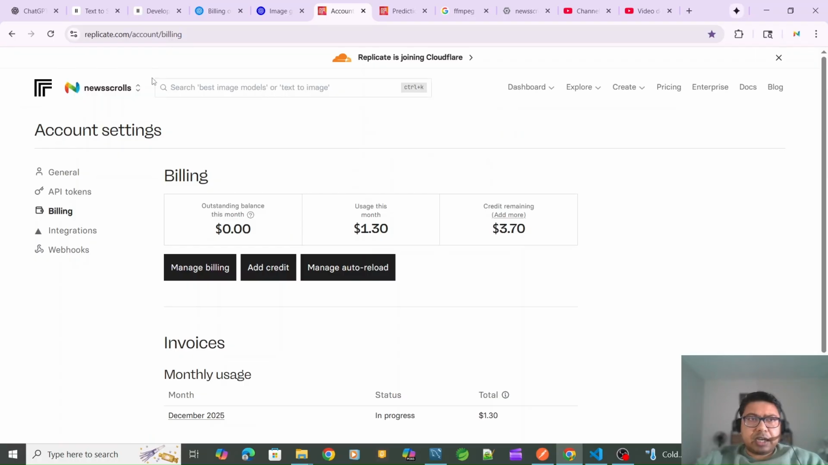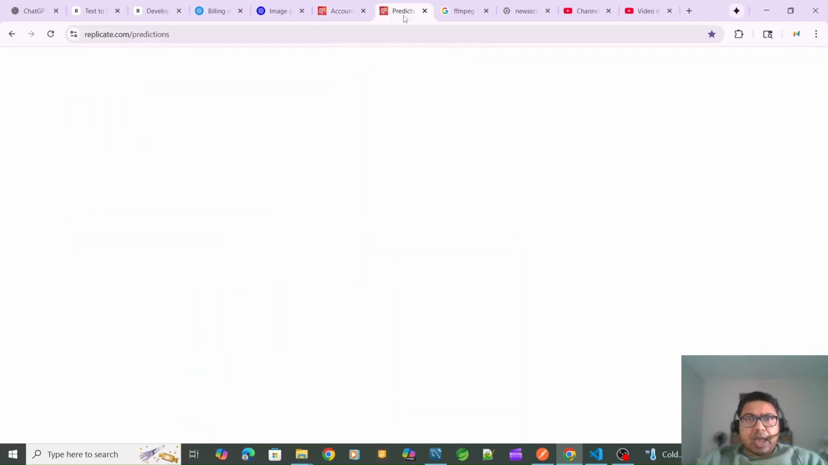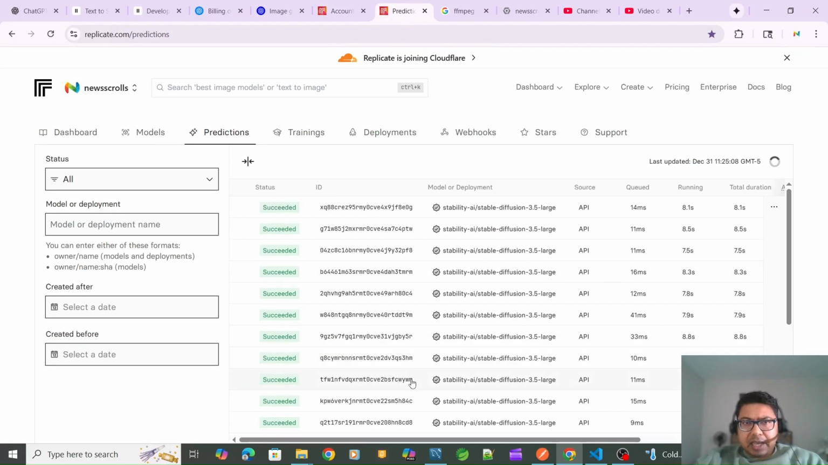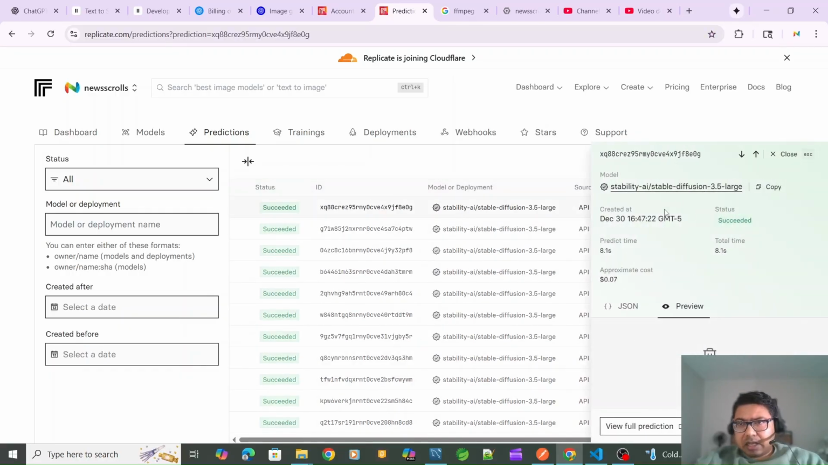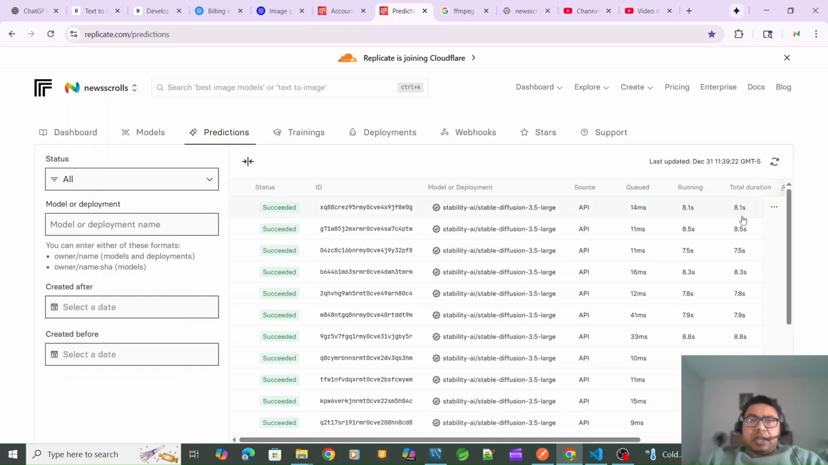This is replicate.com, which gives the API for Stable Diffusion. And these are the images I have used in the last couple of days through Stable Diffusion. Here you see the model I'm using at this point, the stability-ai Stable Diffusion 3.5 Large model, to generate the images. Okay, so now I have the transcript and I have the image.